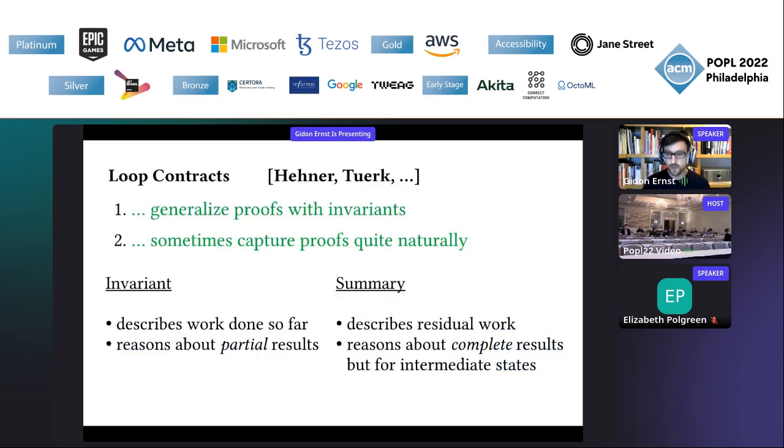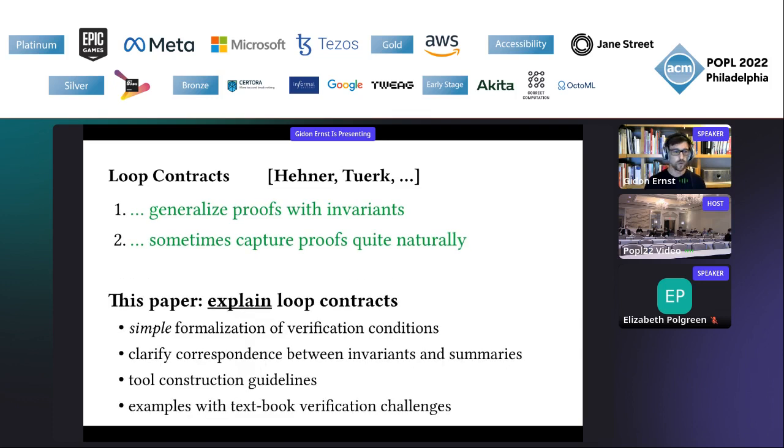So let me summarize what we've seen so far. Invariants describe the work done by a loop up to a certain point, and they reason about partial results. And the summary of a loop contract describes the residual work that is still to do, and it reasons about complete results, so the complete maximum of some intermediate state, right? And of course this is known, and let's now look into what this paper tries to achieve on top of this theory that is known.